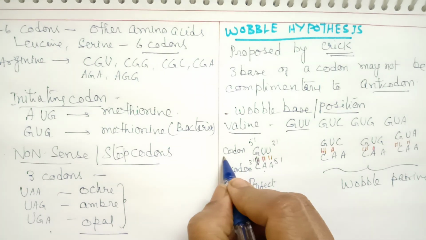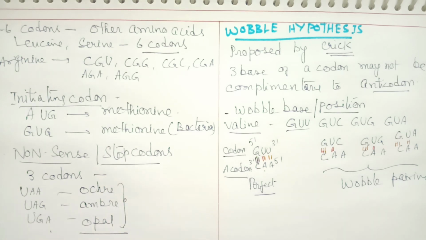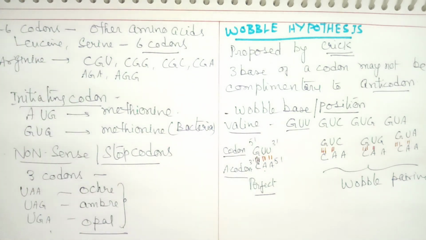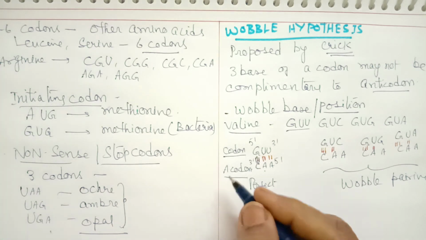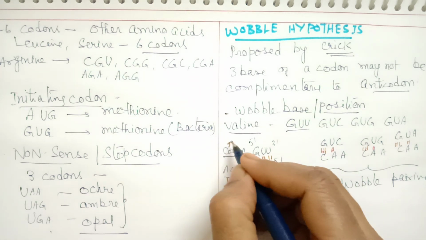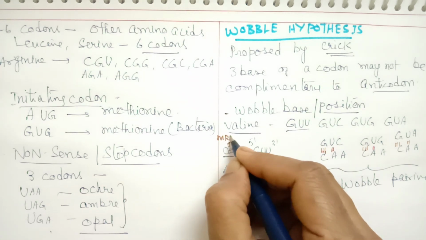You know very well codon will be present on mRNA and anticodon will be present on tRNA. So this you have to understand with respect to tRNA, and codon will be present on mRNA.